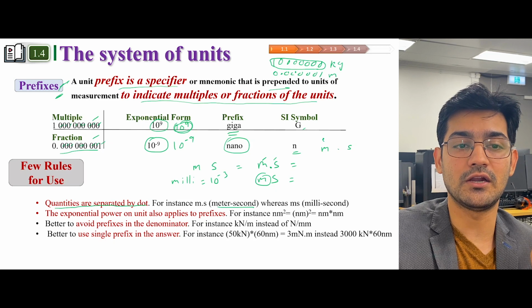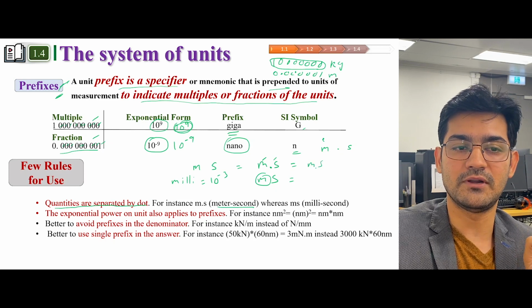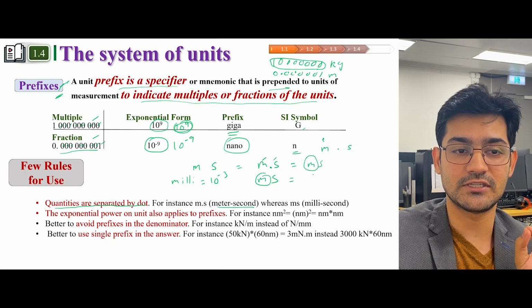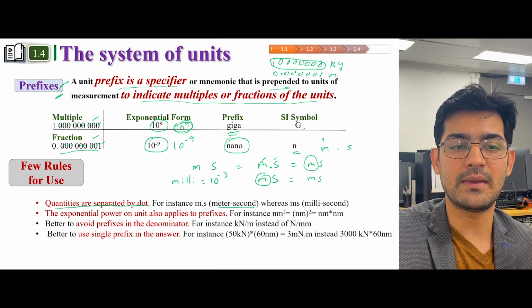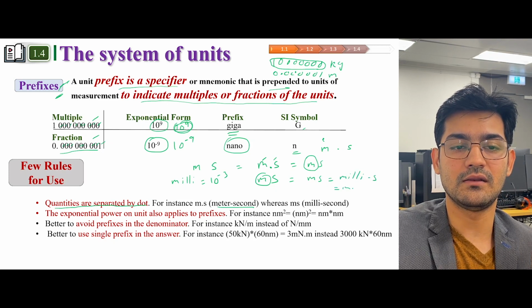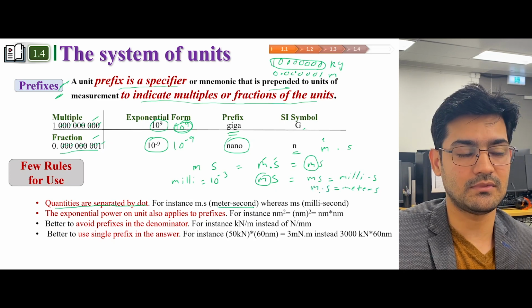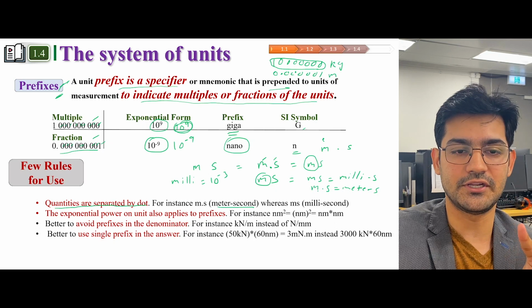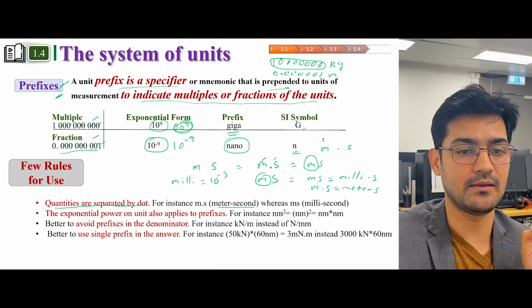If we put a dot in between them, then we understand that these are two different quantities. But if there is no dot between them, that would mean that the first letter is a prefix, not a quantity. So ms could mean millisecond, or it could mean meter second. If we put a dot between them, these are quantities. If we do not put a dot between them, this is a prefix.